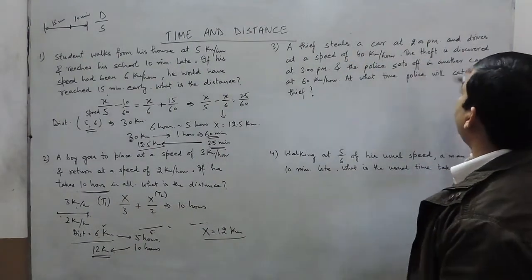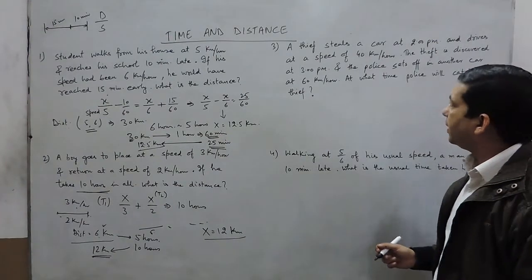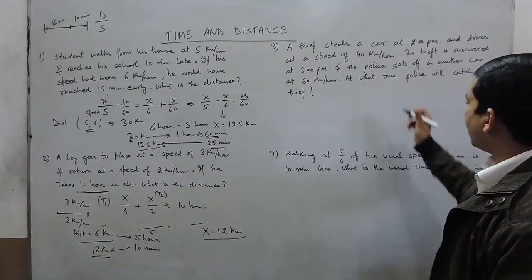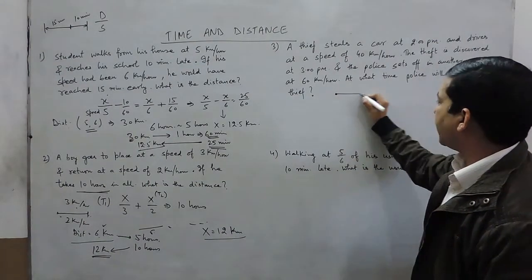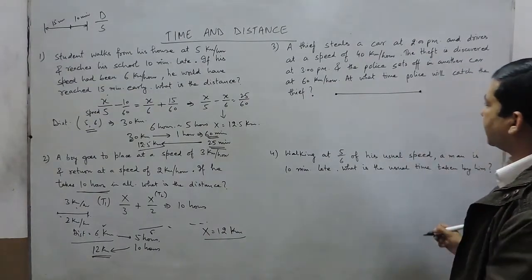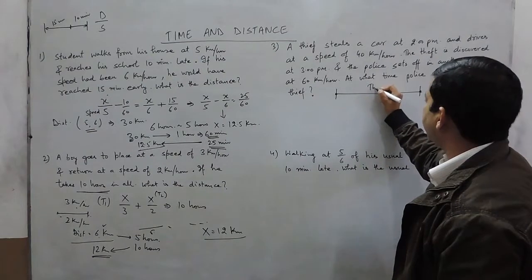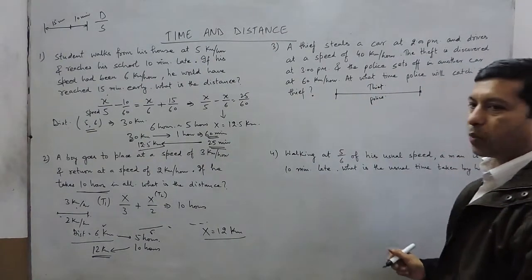Here, the thief steals a car at 2 p.m. and drives at a speed of 40. The theft is discovered at 3 and the policeman sets off in another car driving at a speed of 60. So at what time will the police catch the thief? If the thief is starting at this place and the policeman catches the thief at this place, the distance covered by the thief and the distance covered by the policeman are both equal.